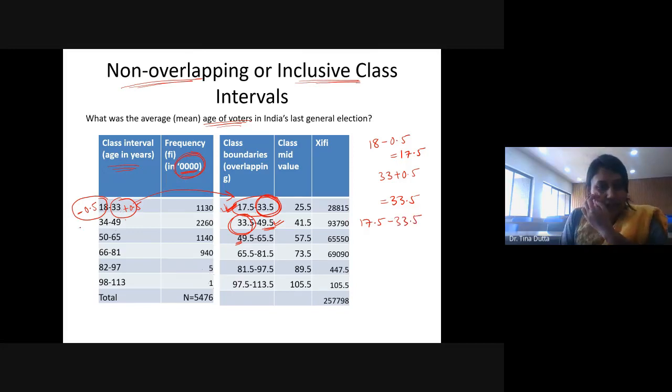Similarly here, you have to subtract 0.5 and add 0.5. Here also minus 0.5 and plus 0.5. What is the logic? Why minus 0.5, plus 0.5? Why am I not using 1, 2 or 3? Anybody?